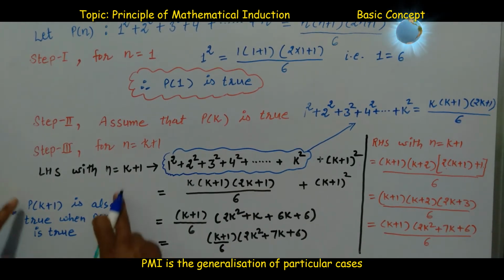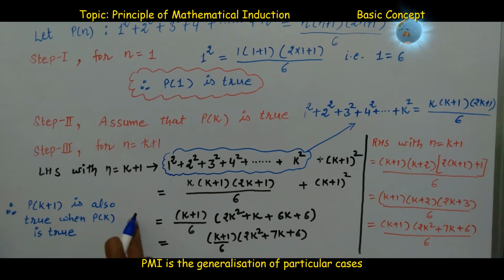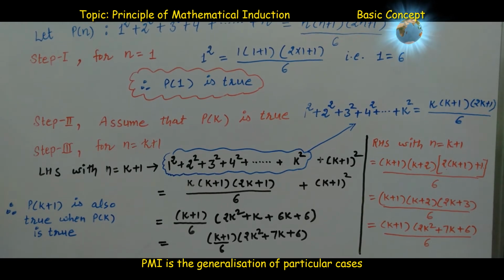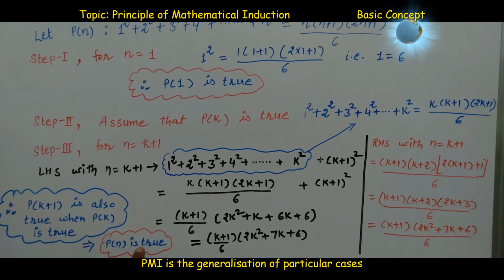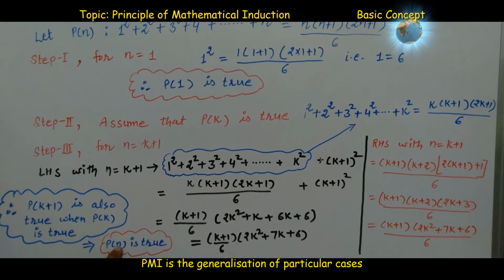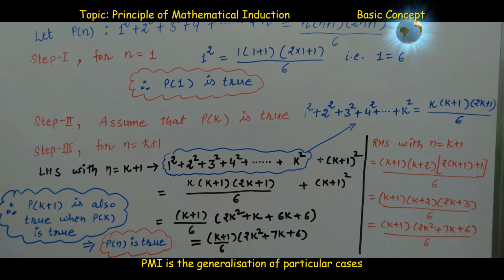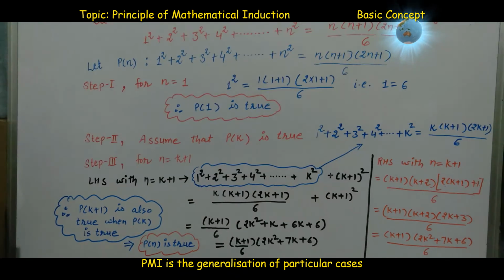So this implies that the whole statement, that is P(n), is also true. So final conclusion is P(n) is also true. We must write this line. So P(k plus 1) is also true when P(k) is true. This implies P(n) is also true for every n, that is n belonging to all integers greater than or equal to 1. Once again, let us see what was the question.